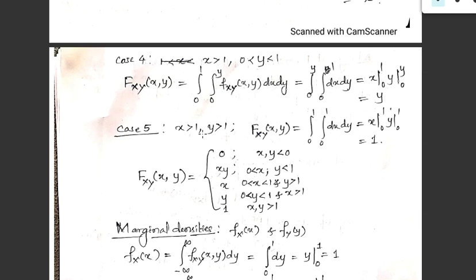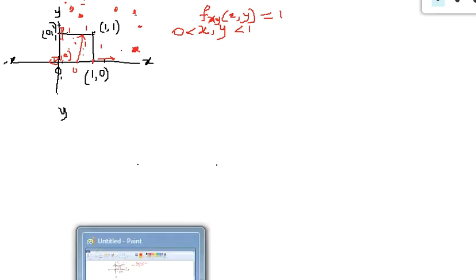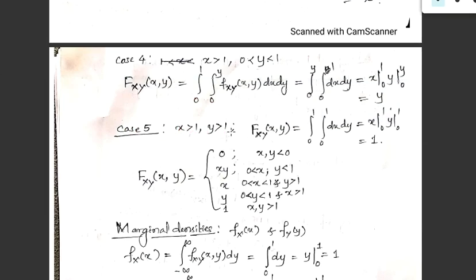And when x and y are greater than 1, of course, then we are having the points somewhere here, in the region where y is also greater than 1 and x is also greater than 1. When the points are at these heights, their probability is always 1 only.